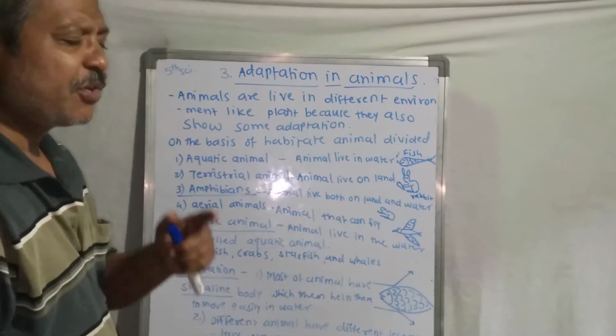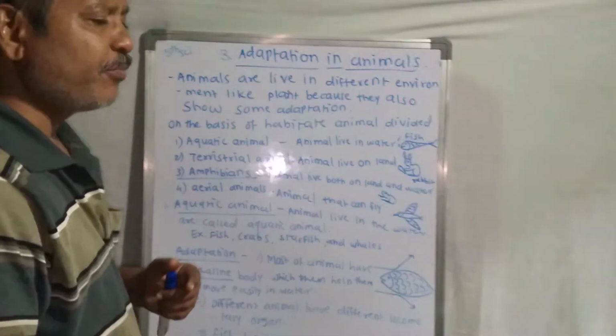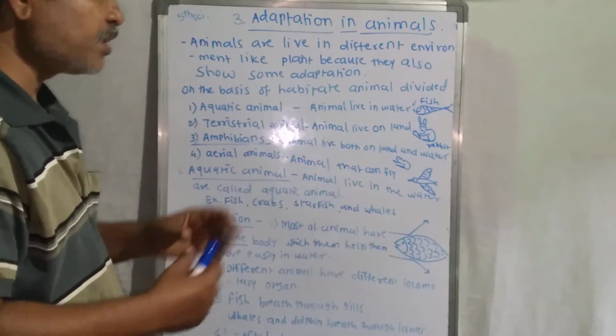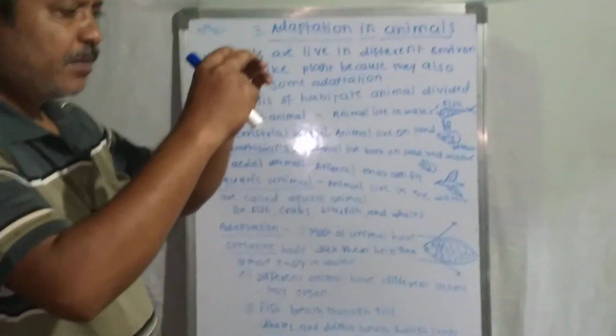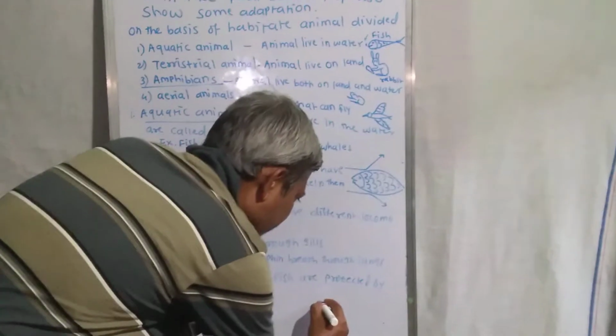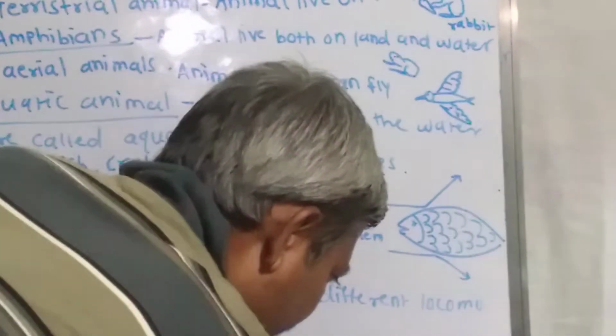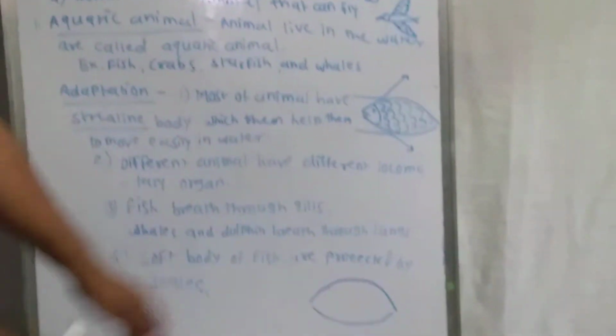The first adaptation is that these animals have a streamlined body. Streamlined body means the body is pointed towards the end and it bulges in the middle, like this. This is called streamlined.